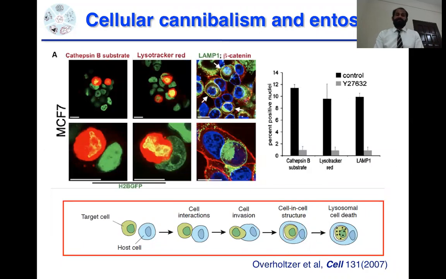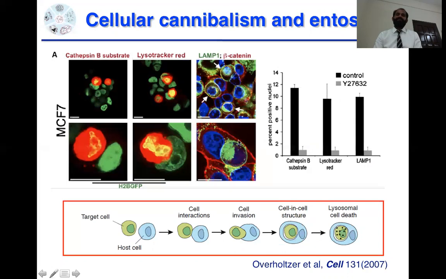The results were also confirmed with cathepsin B substrate, LysoTracker and LAMP1. LAMP1 is basically lysosomal associated membrane protein. And they confirmed through beta-catenin, which is the marker of the cell boundary. They found this big giant cell having this cellular structure inside, with lysosomes accumulated in a ring-like structure.